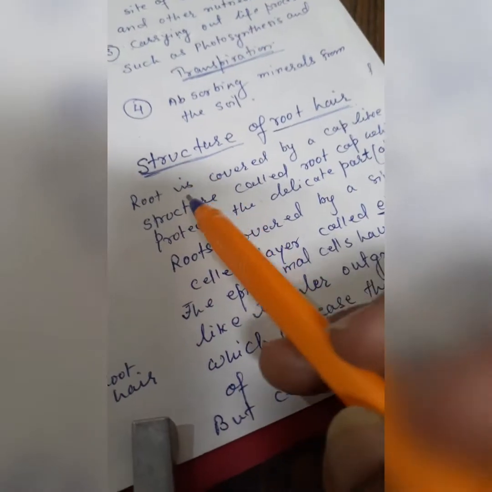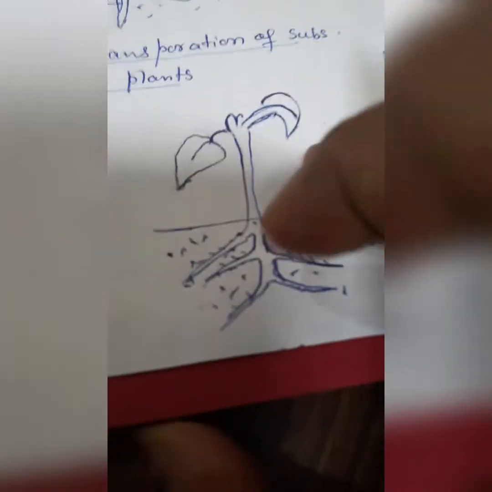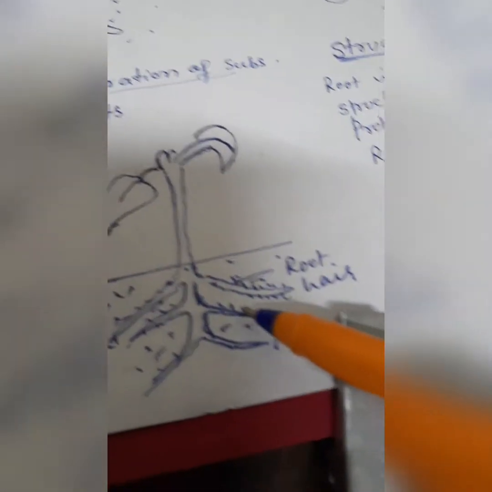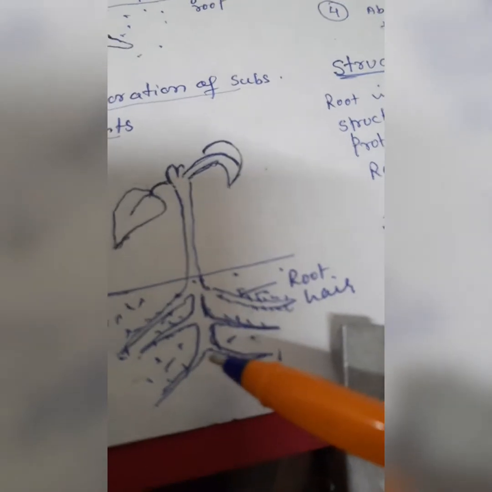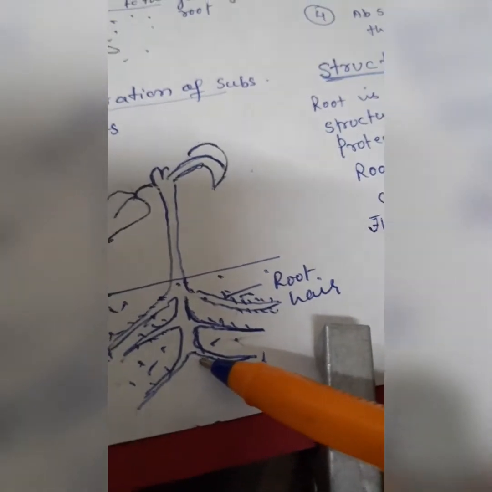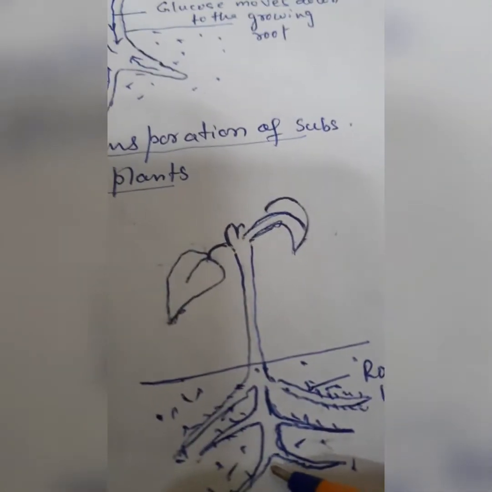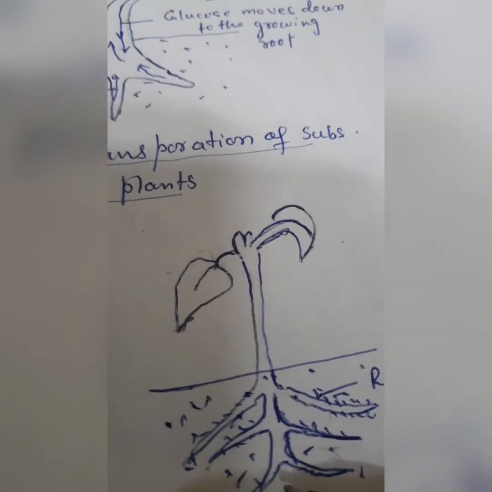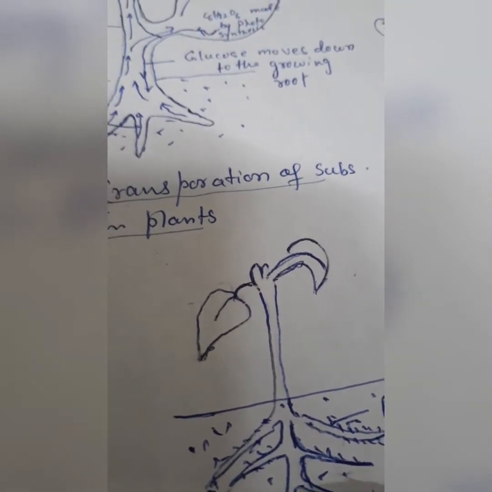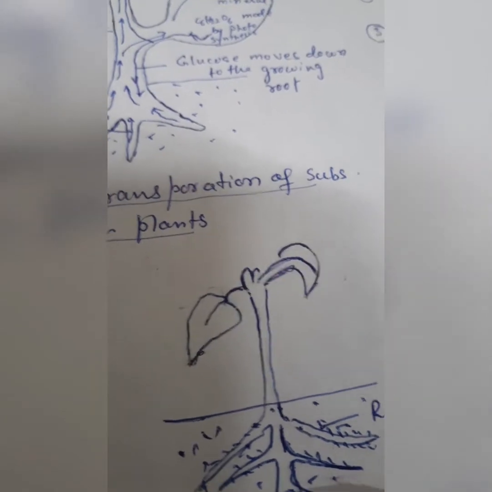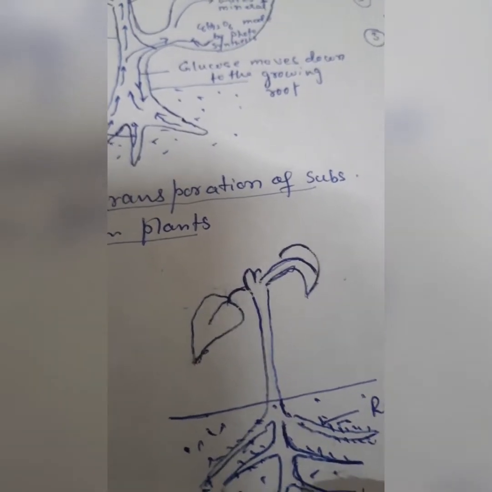The root is covered by a cap-like structure called the root cap. This root cap protects the delicate part of the root, especially the apex.